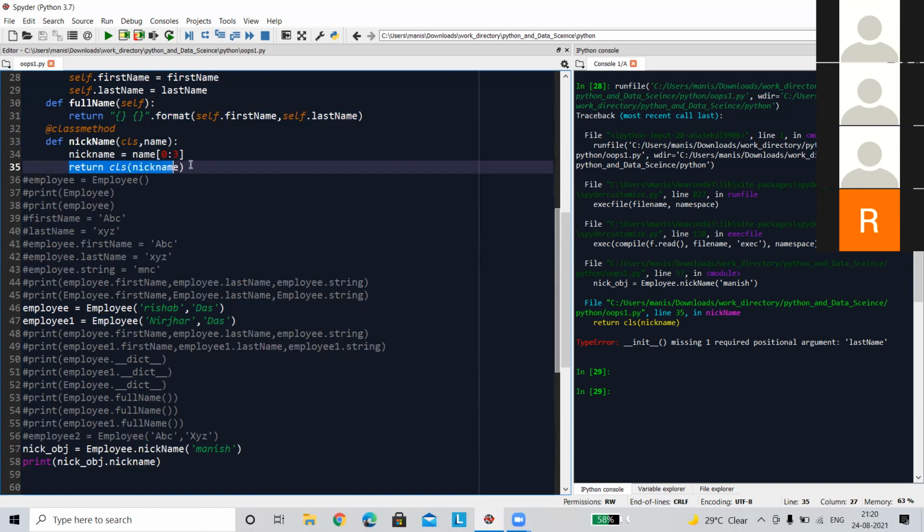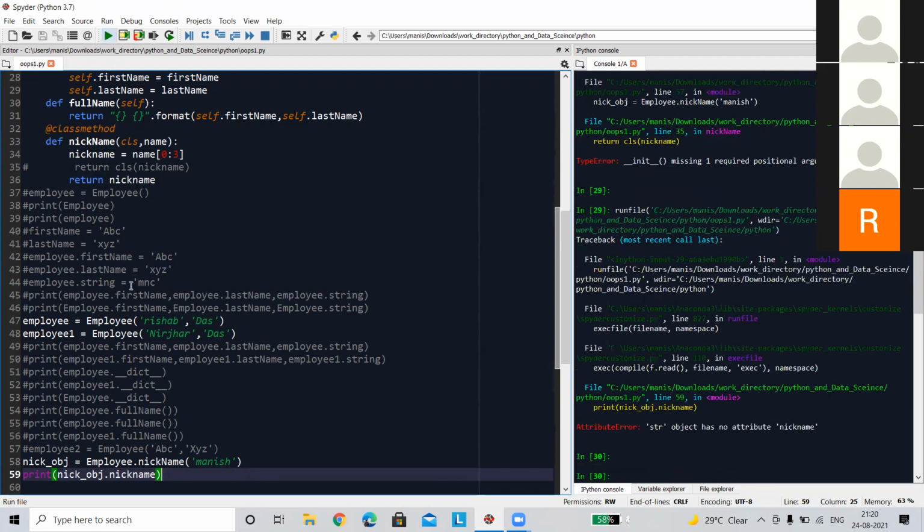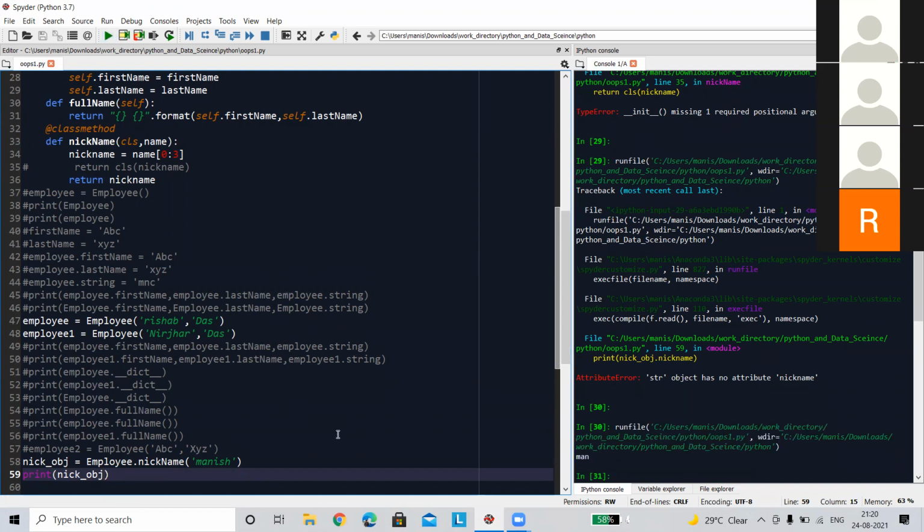So I call this method. Why am I getting this error?